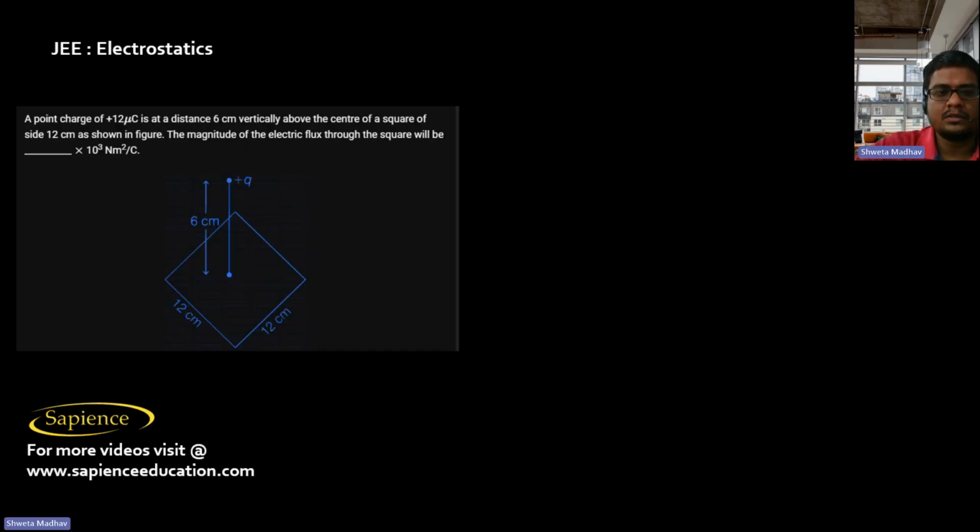Then here it is told that a point charge of plus 12 microcoulomb is at a distance of 6 centimeter vertically above the center of a square of side 12 centimeter as shown in the figure.